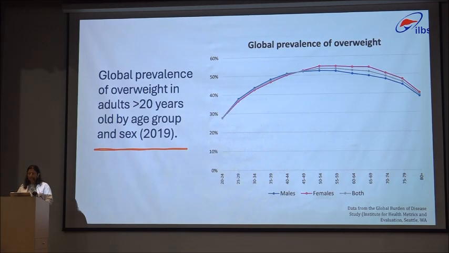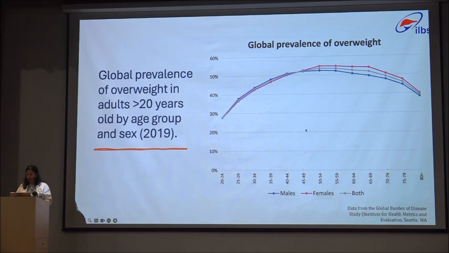Coming to the global prevalence of overweight, this data is from the IHME Global Burden of Disease Study. It depicts the global prevalence rates of overweight and obesity in 2019 for men and women over 20 years of age. In 2019, the prevalence of overweight was slightly lower in young females than in young males between the age group of 20 to 44 years, and this trend was inverted among the age group over 45 years, probably because of menopause in women.